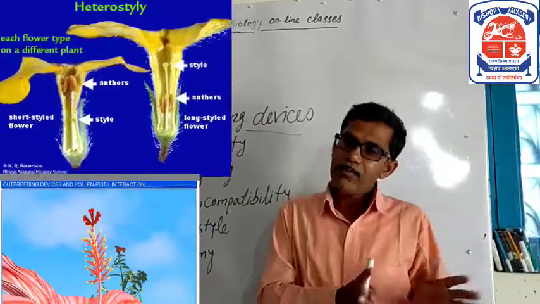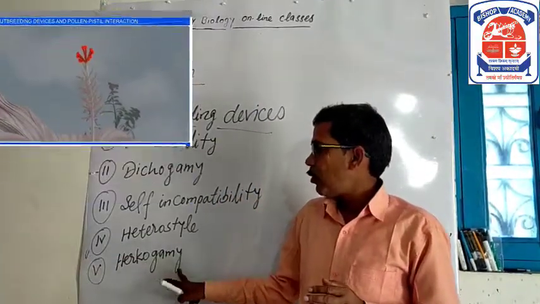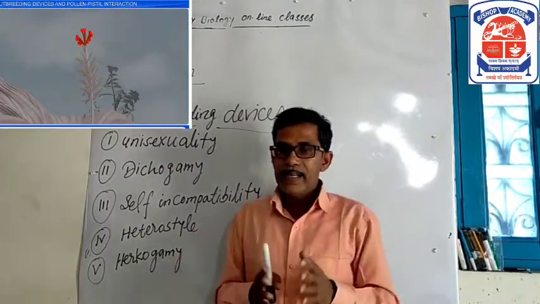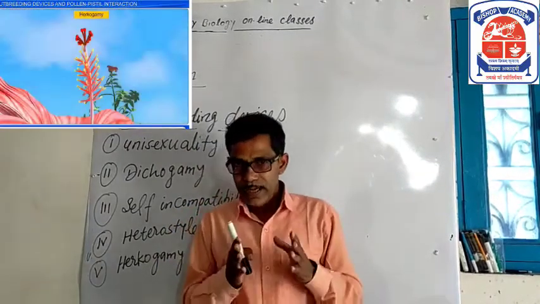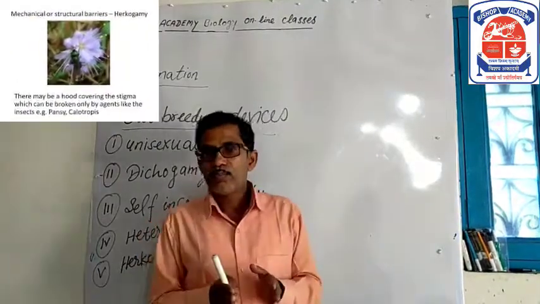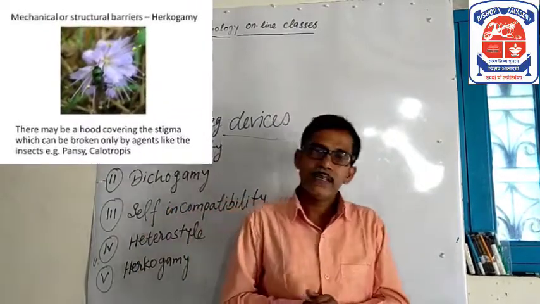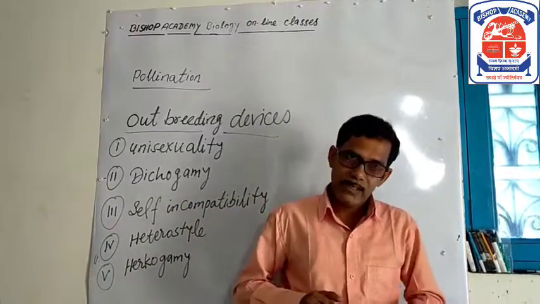And fifth, herkogamy. It is a condition in which a physical barrier is present, so it prevents self-pollination and encourages cross-pollination.